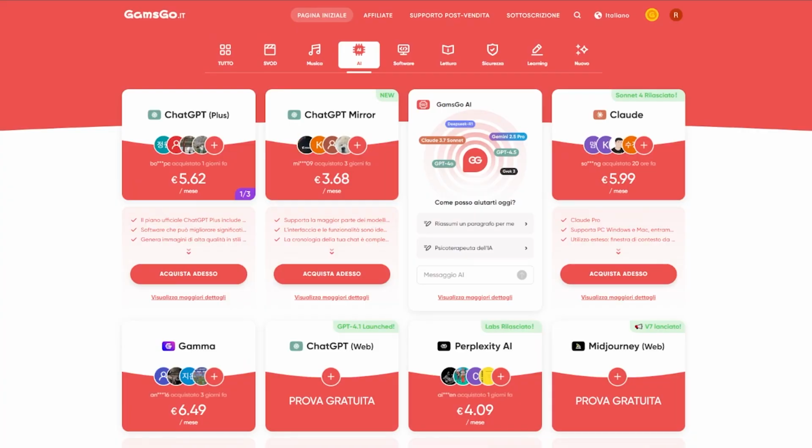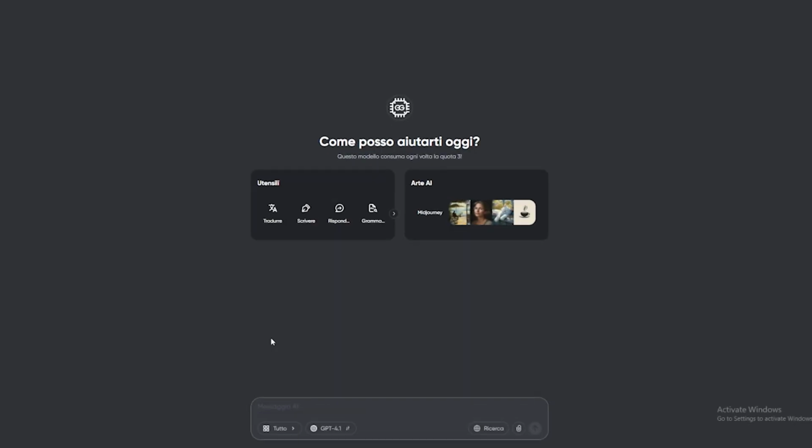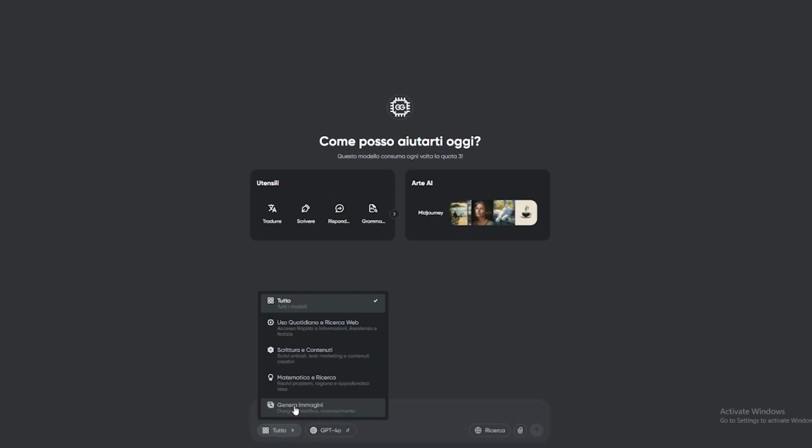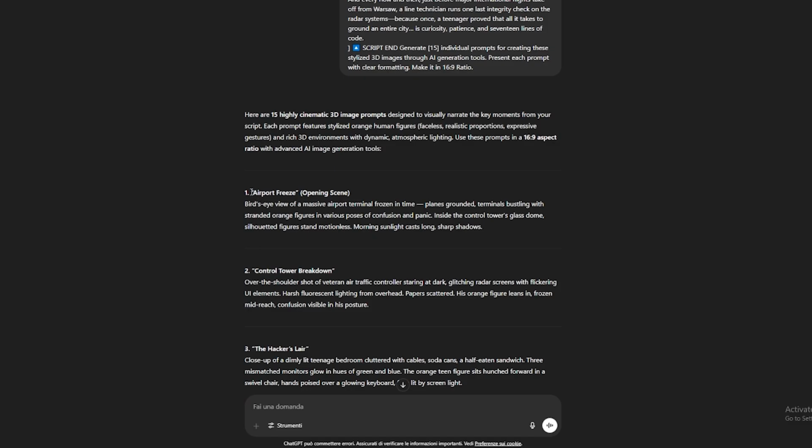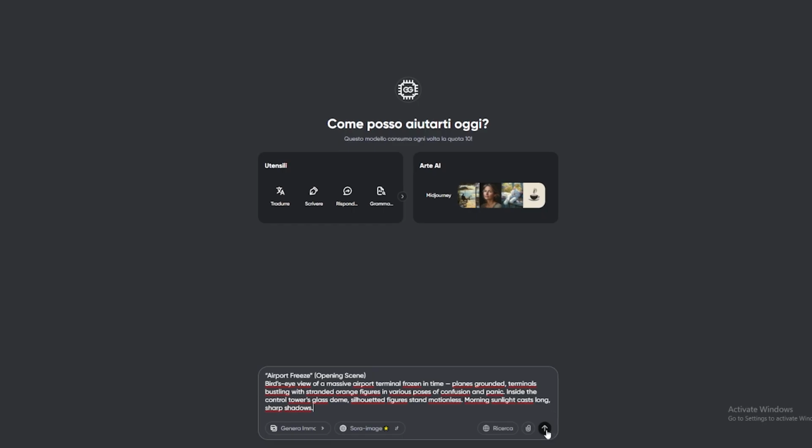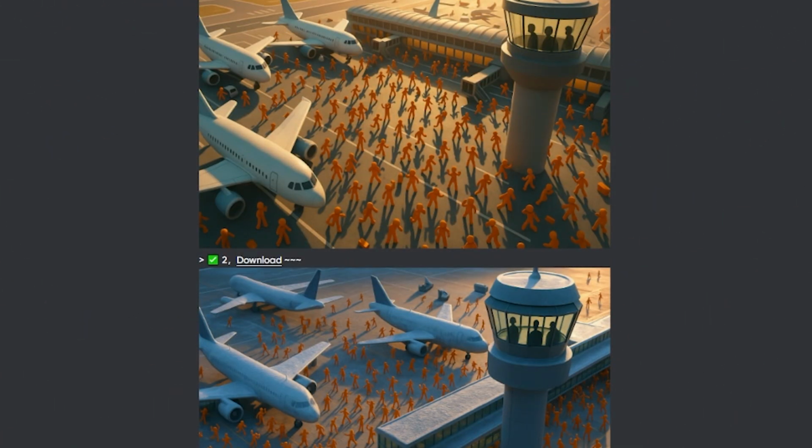Go to the AI section and click on ChatGPT. At the bottom, select Generate Images. Copy the prompt from normal ChatGPT and paste it here to generate the images. Boom, perfect. We got our first image that looks exactly like what I wanted.